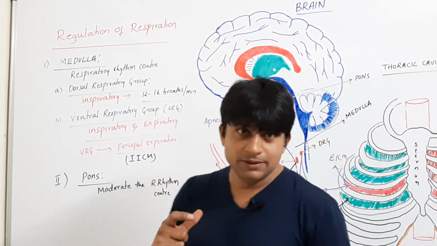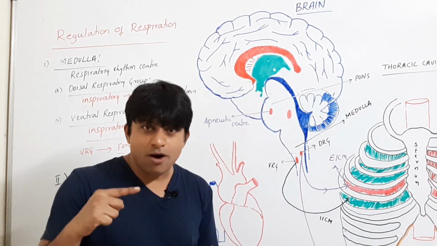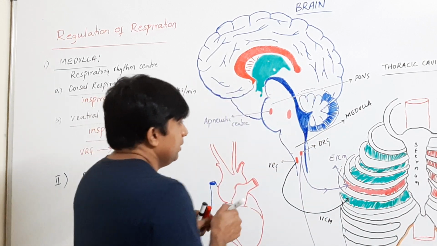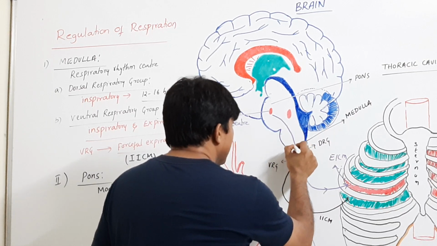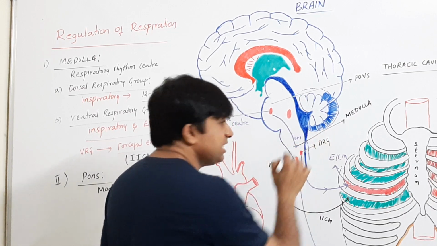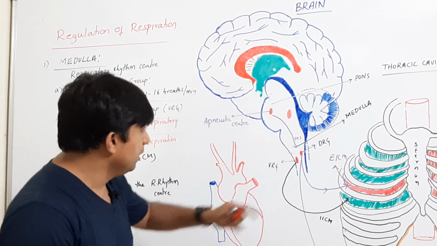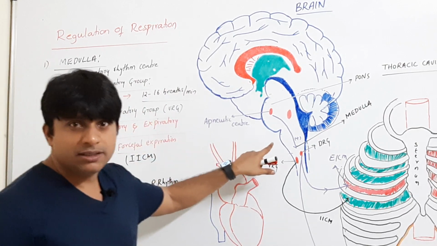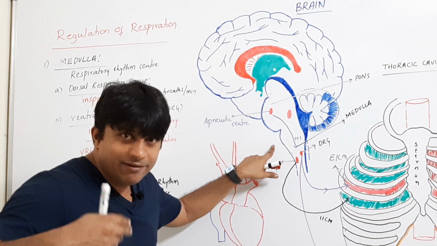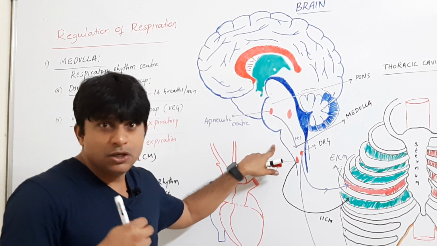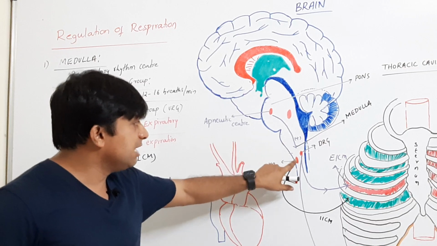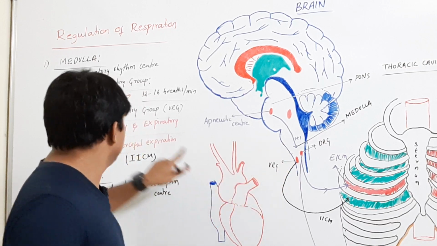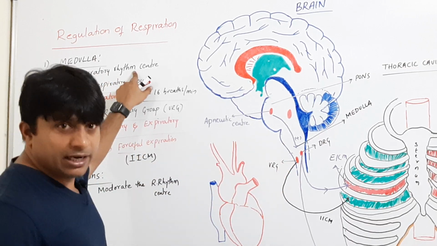Apneustic center will moderate or stimulate your respiratory rhythm center. It gives a positive signal to the respiratory rhythm center so that the breathing rate can increase. To increase the breathing rate, your apneustic center gives a positive signal to your respiratory rhythm center.